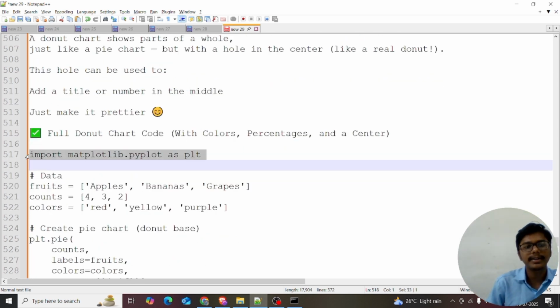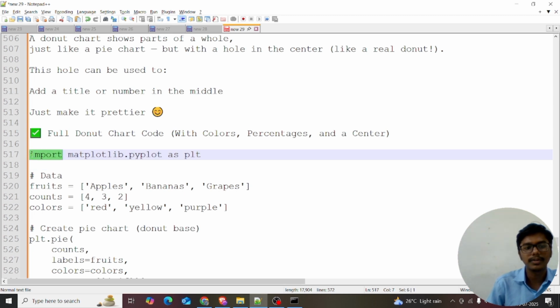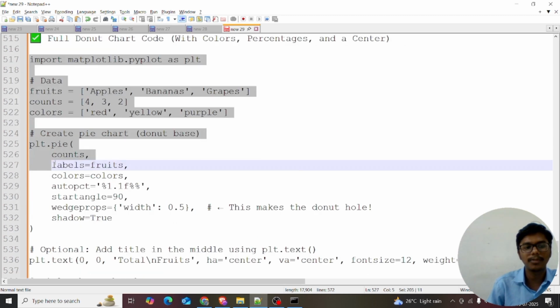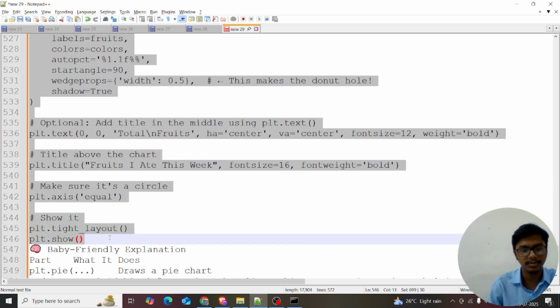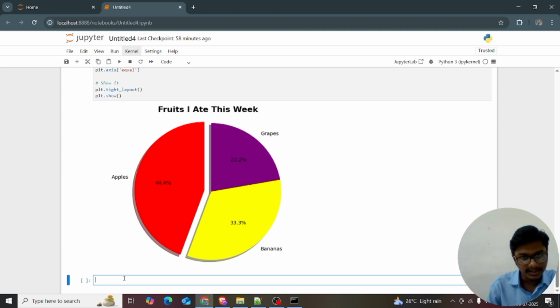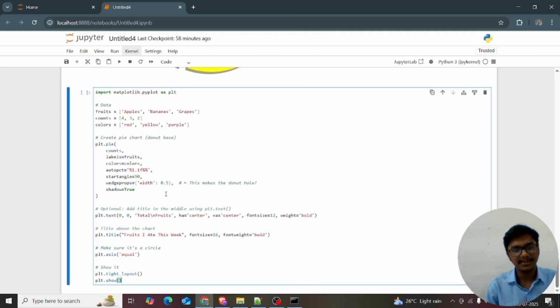So again I copy this code. I have already written the code. If you want to write the code yourself after seeing this video, you can copy this code. I get into my Jupyter notebook and paste it here. So I will just explain this code. I'm using import matplotlib.pyplot as plt. I'm importing matplotlib and giving the alias name plt.